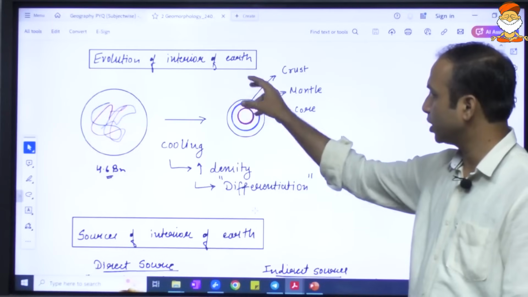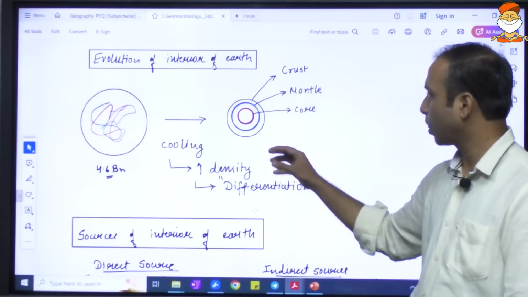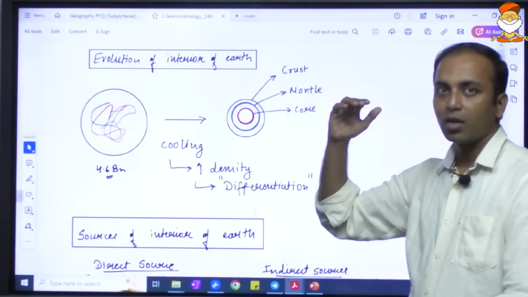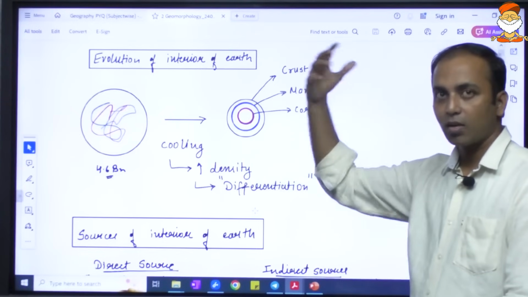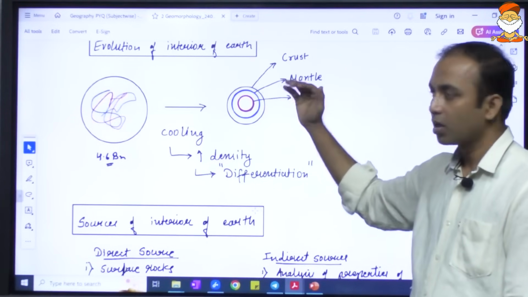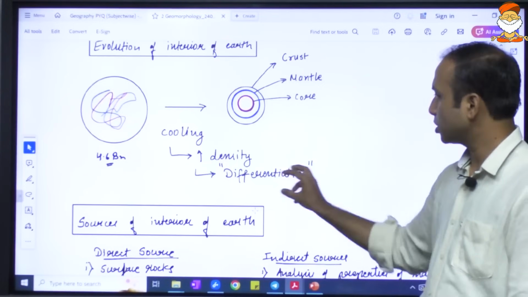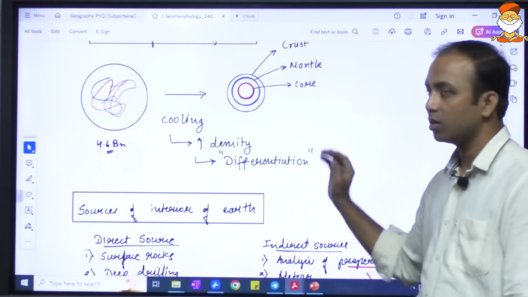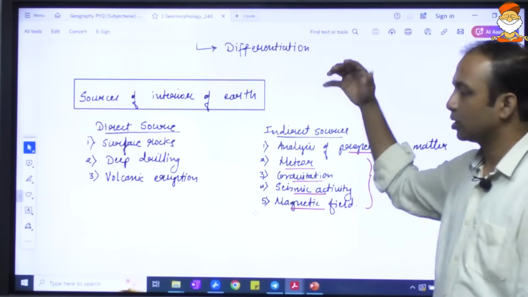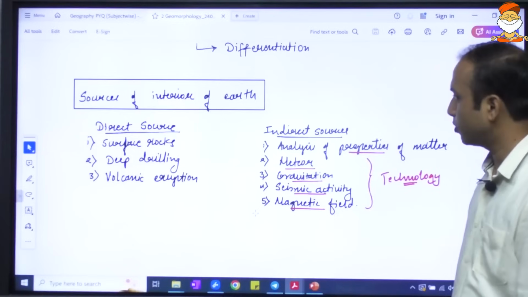Here with respect to the evolution of the interior of the earth, when the earth was created, it was quite hot, and over a period of time, due to cooling, the denser material started sinking down, the lighter material started coming upwards, and the gases came outside. In the interior of the earth, the denser material went inside, the lighter material went up, and in this way the different layers of the earth were created: crust, mantle, and core. This process of arrangement of material in different layers is called the differentiation process. The interior of the earth is 6,400 kilometers in terms of radius. The center of the earth is 6,400 kilometers from the surface.